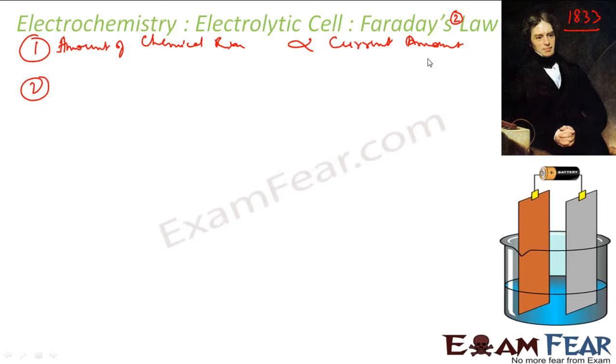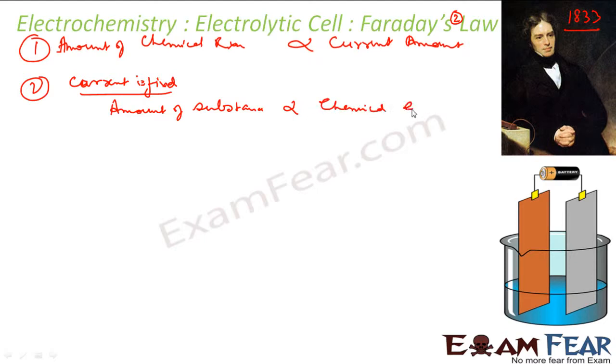You pass the same current, but still it was observed that you get different substances. So if you pass the same amount of current, so in that case, if the current is constant, my current is fixed, I am passing the same amount of current, then the amount of substance that is deposited will be directly proportional to the chemical equivalent weight.